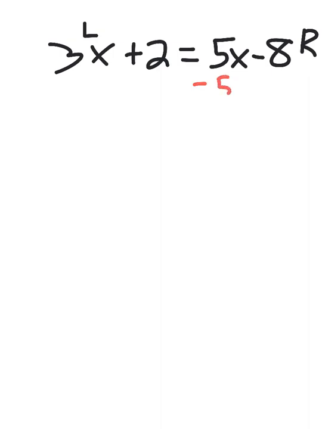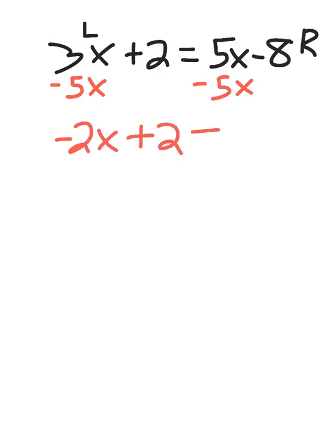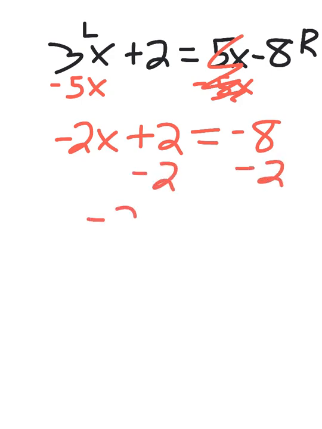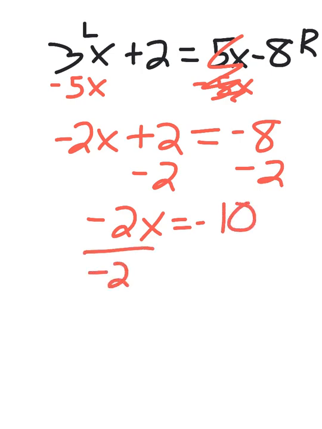So I'm going to subtract 5x from each side. So I have negative 2x plus 2 equals negative 8. These zero out. And now it looks like a two-step equation we've already solved. I could either move the negative 2, the coefficient, or the constant positive 2. I'm going to subtract 2 from each side. So I have negative 2x equals negative 10. Divide both sides by negative 2, and x equals positive 5.